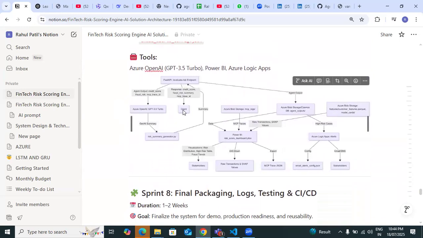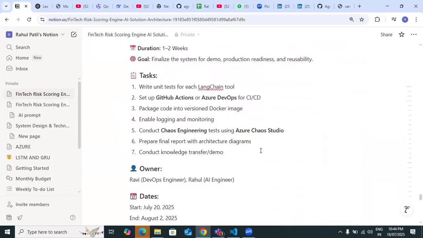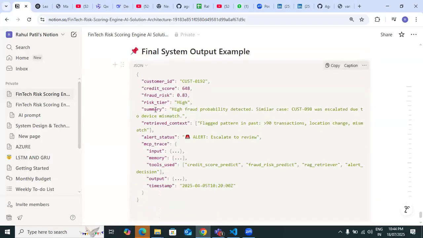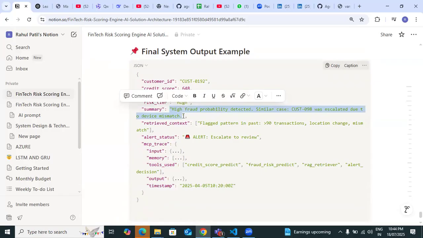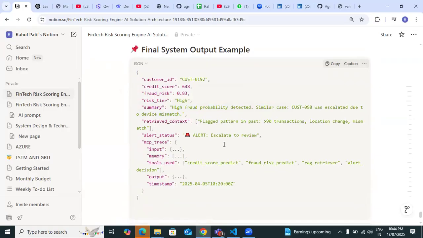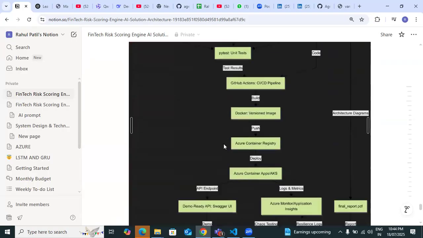Okay, just for script purpose only, not for agentic decision making. Like here, it means this high fraud probability detected, similar cases to this, which means it knows the past memory. So this type of summary will be generated with the help of the API key and give the output. It means this is fraudulent, and retrieval takes something like location mismatch or alert, escalate to review, and this type of output we are going to get.